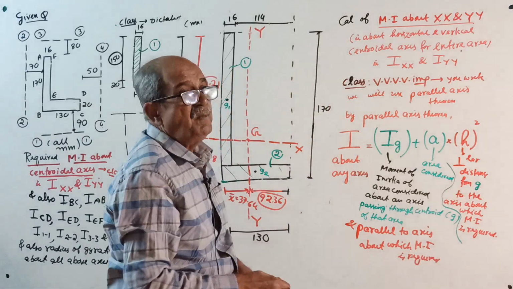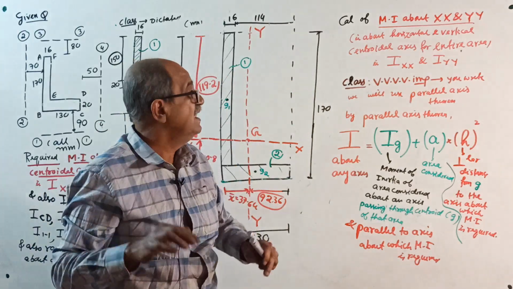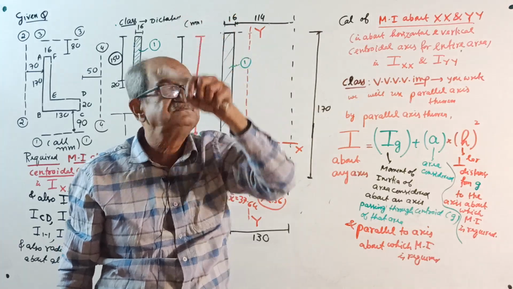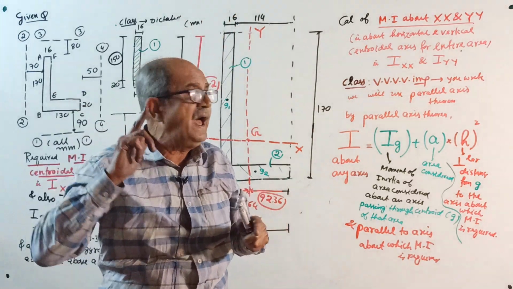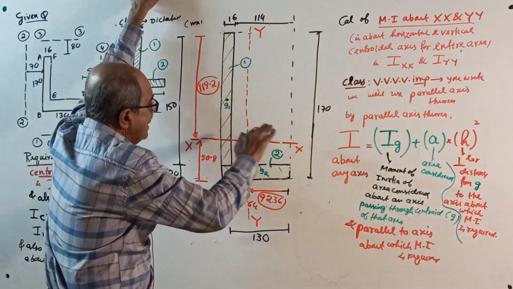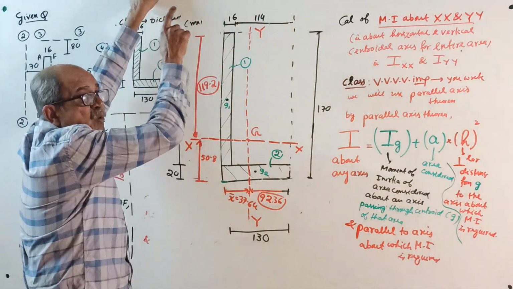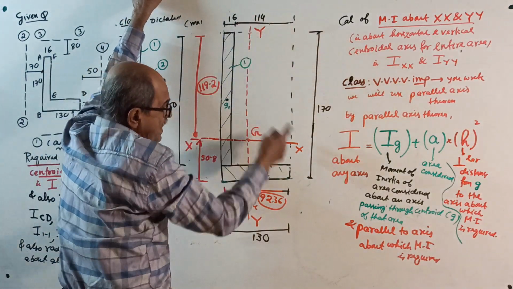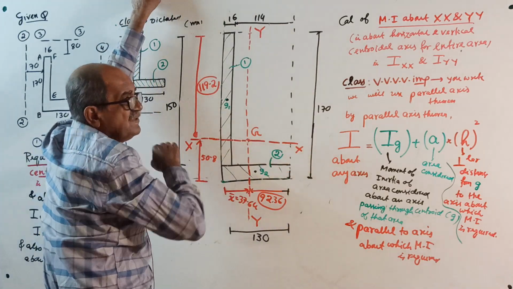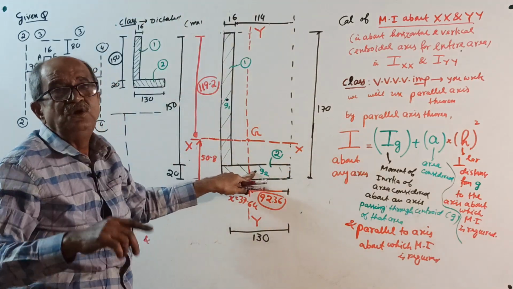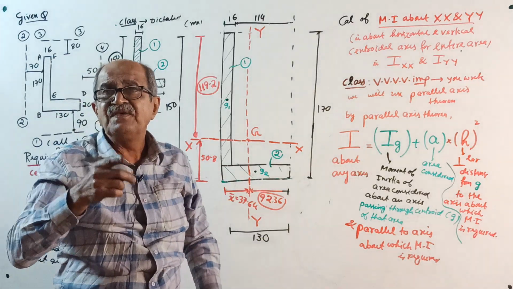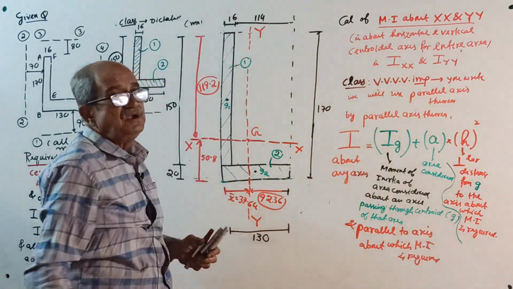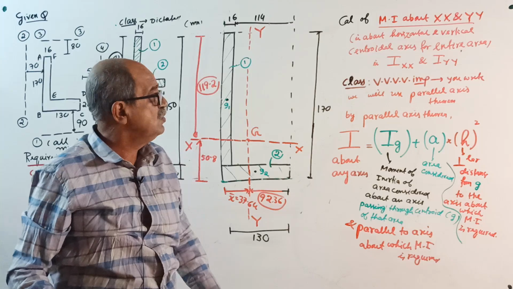IG means the moment of inertia of the part considered about an axis passing through its own centroid. But that axis should be parallel to the required axis. If you want I about XX, that own centroidal axis should be parallel to XX. When you want I about XX, for both components you should consider a centroidal axis parallel to XX. And when you want I about YY, you should consider a centroidal axis parallel to YY.